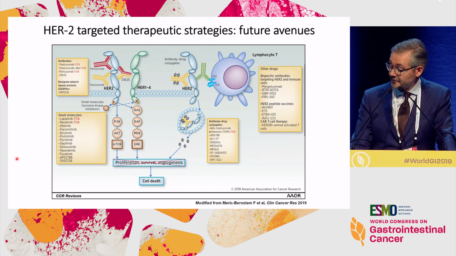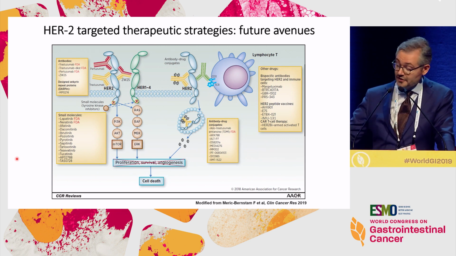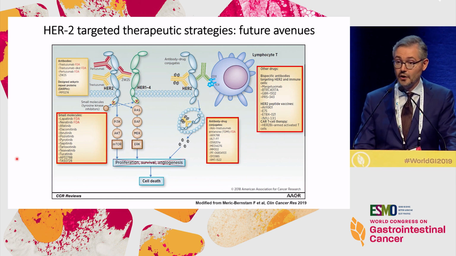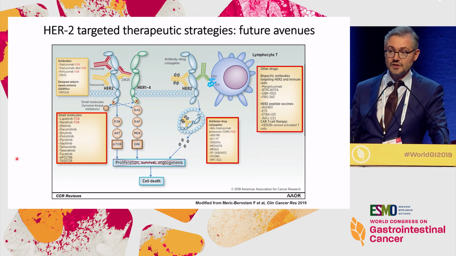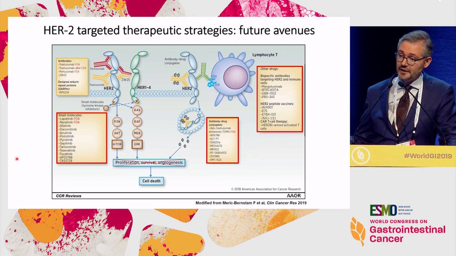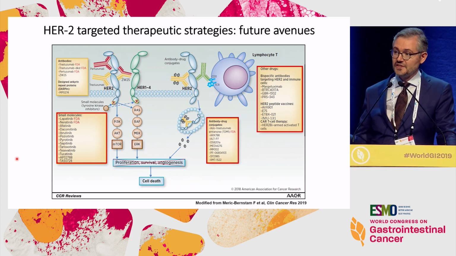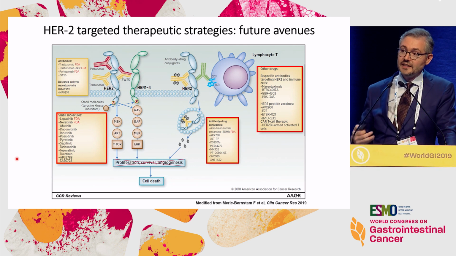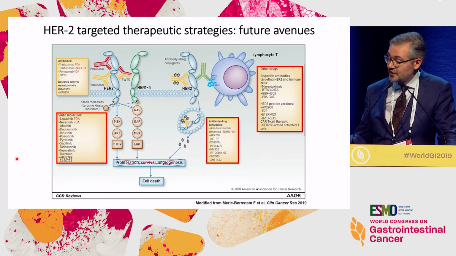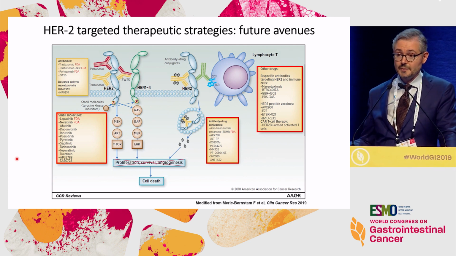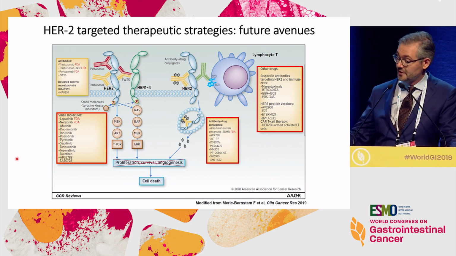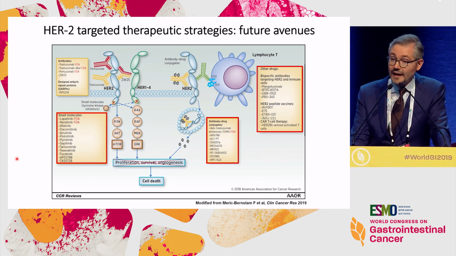Finally, what are the future avenues for improving results? I think there are 3 avenues. Using more potent drugs in terms of small molecules, and tucatinib is under evaluation together with trastuzumab in the Mountaineer trial, for example, in colorectal cancer, and also immunotherapy. We saw at ESMO promising results of PD-1 blockade in gastric cancer in front line together with trastuzumab, but also more innovative strategies like bispecific antibodies, which are under clinical evaluation for gastric cancer, and HER2 vaccines. We will see tomorrow the presentation of the IMU-131.